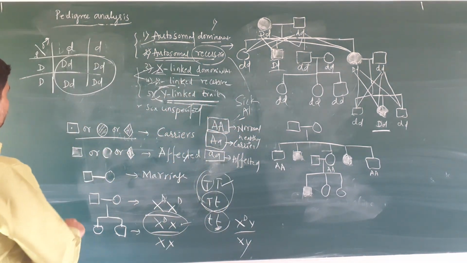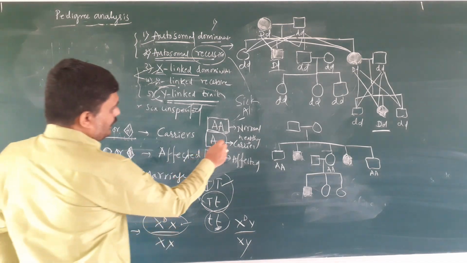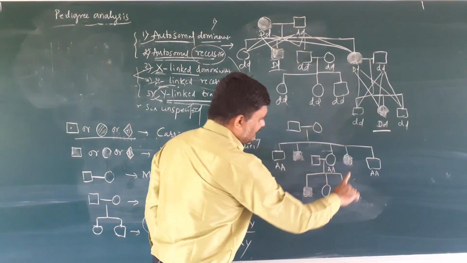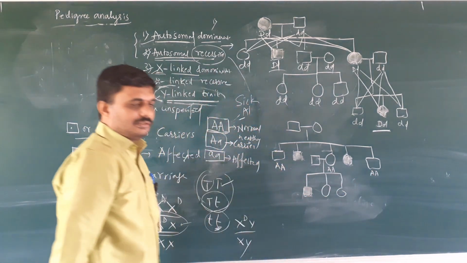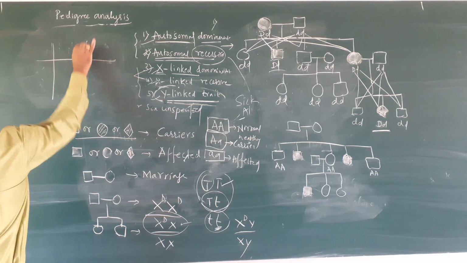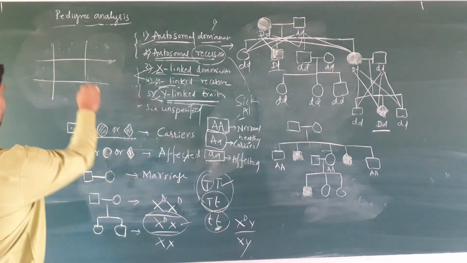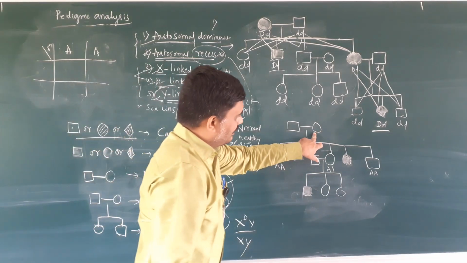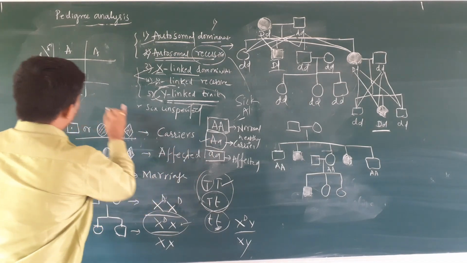Check out what the character of the mother and father is. 50% of their children are affected and 50% of their children are normal. So I am taking a few checkerboards. If the man is normal and the female is a carrier, the female carrier has capital A, small a.